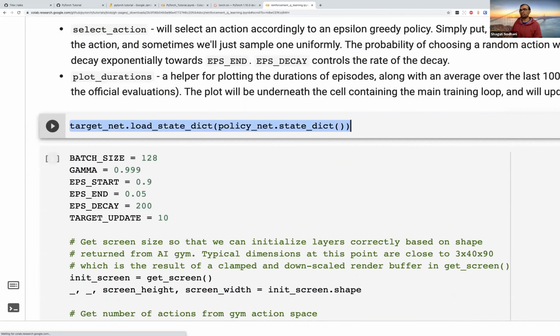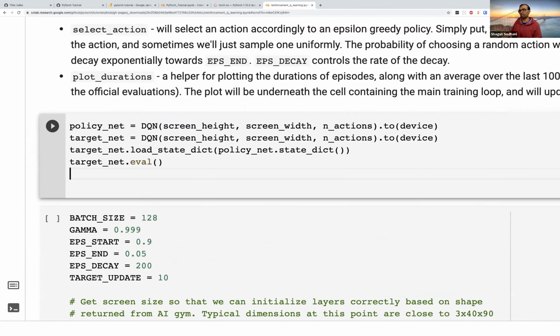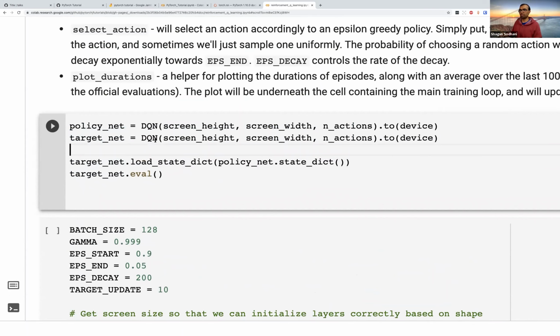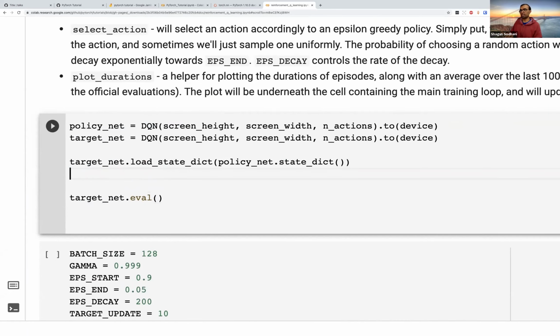Okay, so the first thing happening is we are defining a policy network, and then we are defining a target network. Don't worry about how DQN is defined. We'll see it. And once we have the target network, we want to tie the weights of the target network with the policy network, which basically means that we want to initialize the target network with the weights of the policy network. So the line that you see, target_net.load_state_dict, is basically going to do that. So let's see how this is going to do this thing.